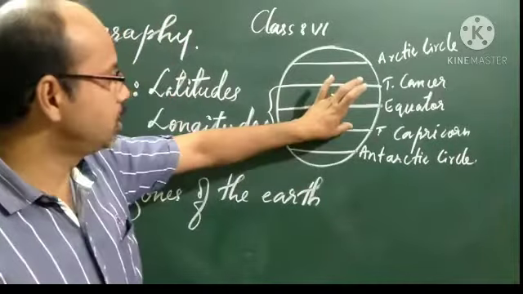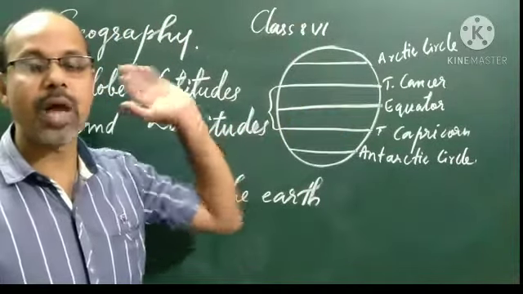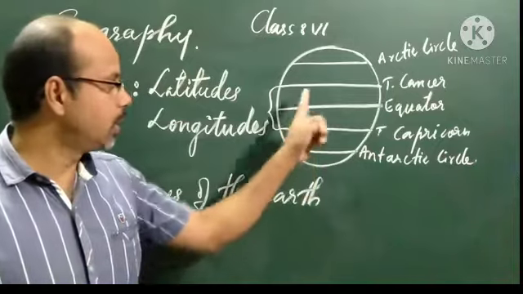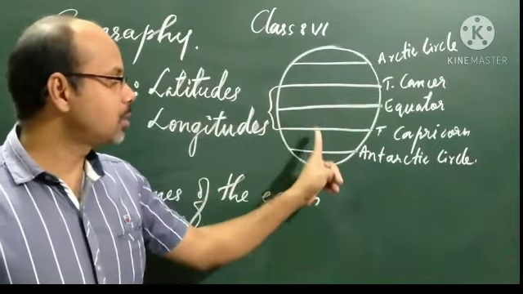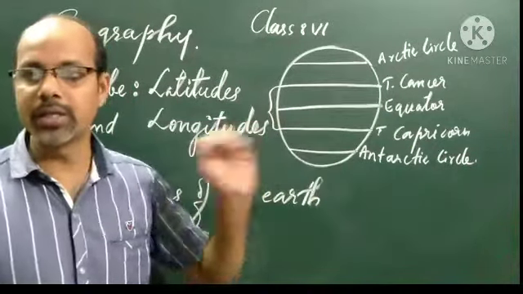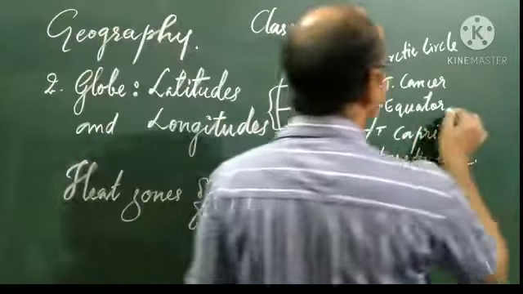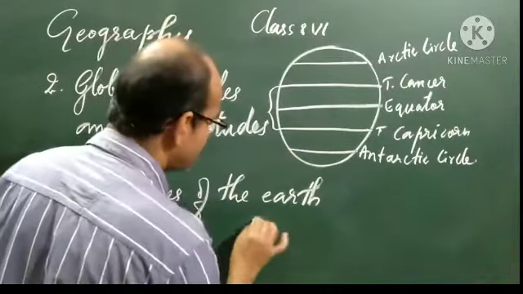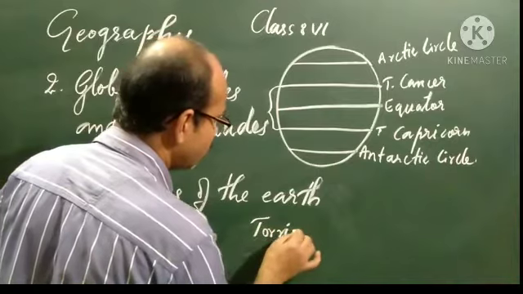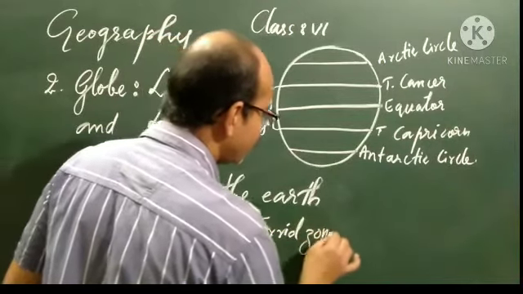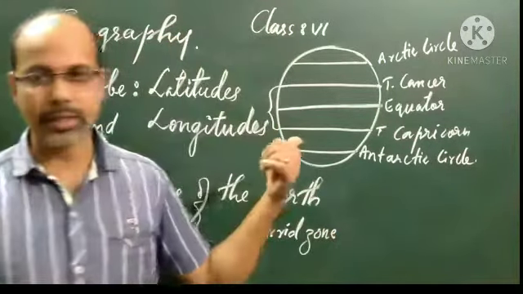This region gets maximum heat and is a very hot region, from the Tropic of Cancer to the Tropic of Capricorn. This region is called the torrid zone, which means an extremely hot region.